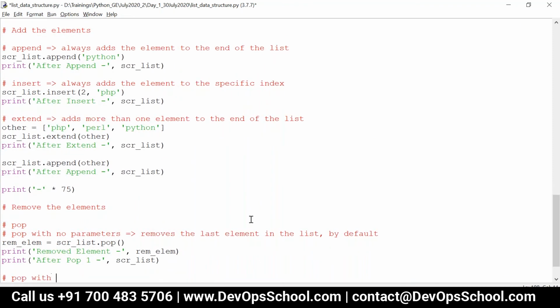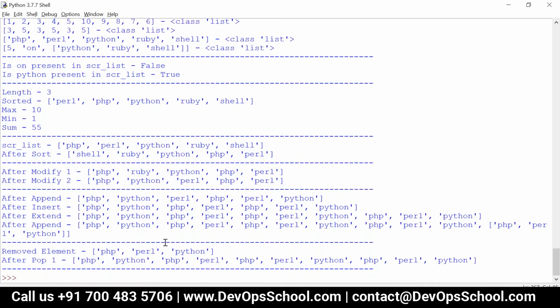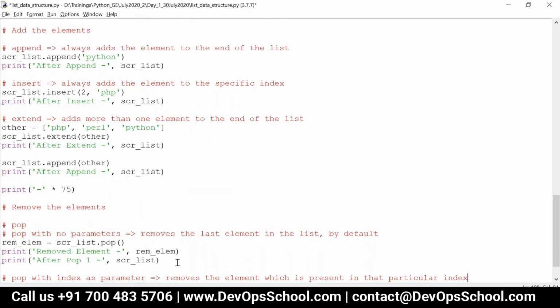Similarly, there is pop with index as a parameter. It removes the element which is present at that particular index. So now let me give index 2.